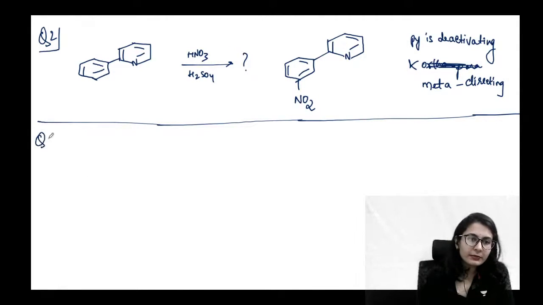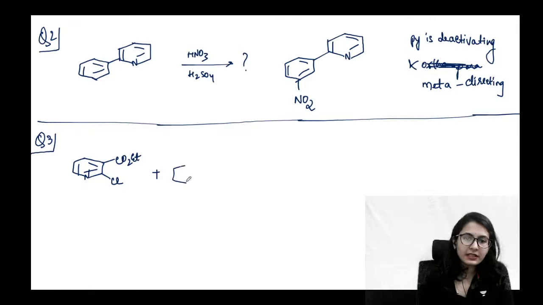अब देखो question number 3. Let's say you have 2 chloro, 3 carboxylate substituted pyridine like this, and this pyridine is reacting with this molecule NH2 methyl on the second, chloro on the third.